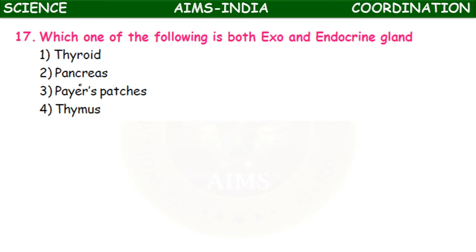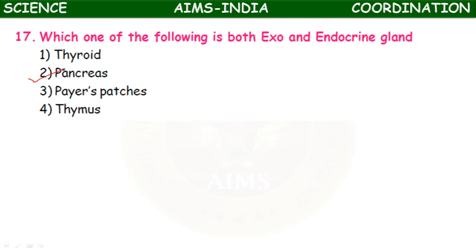Which one of the following is both exocrine and endocrine gland or mixed gland? Thyroid, pancreas, Peyer's patches, thymus. It is the pancreas which is the mixed gland.